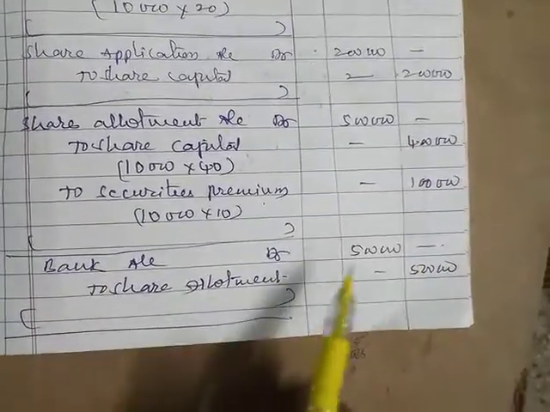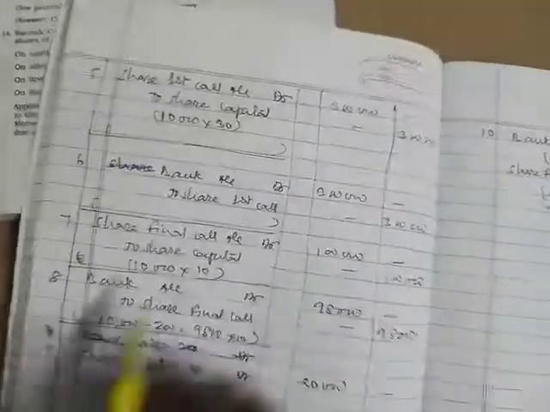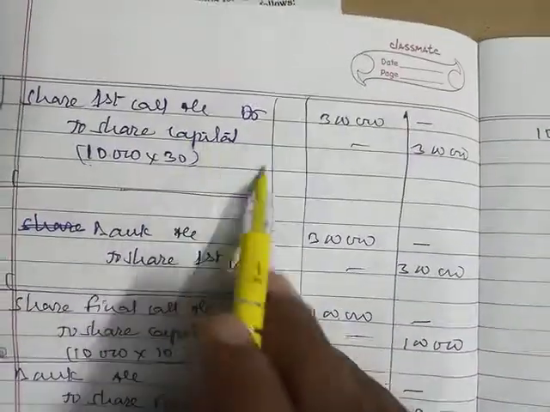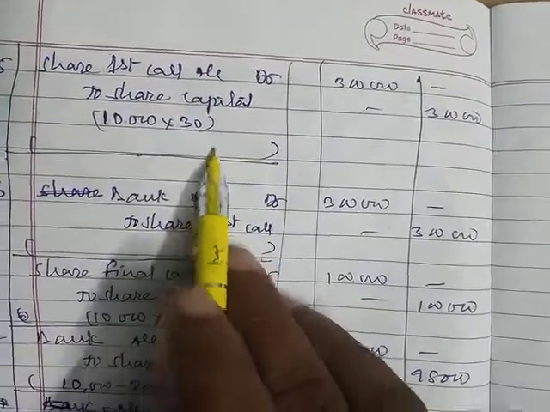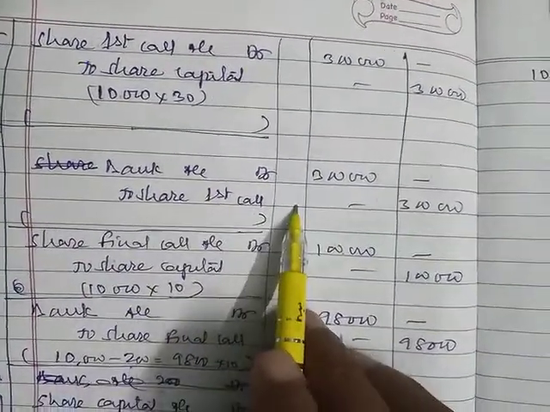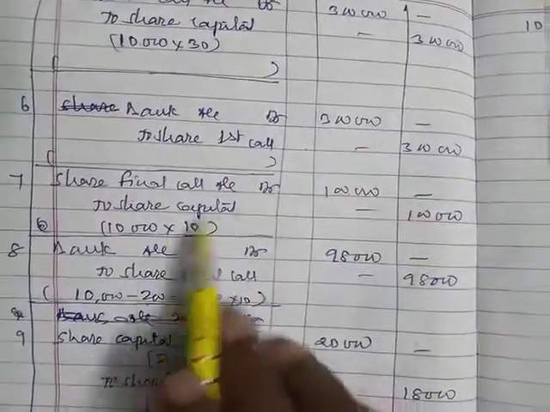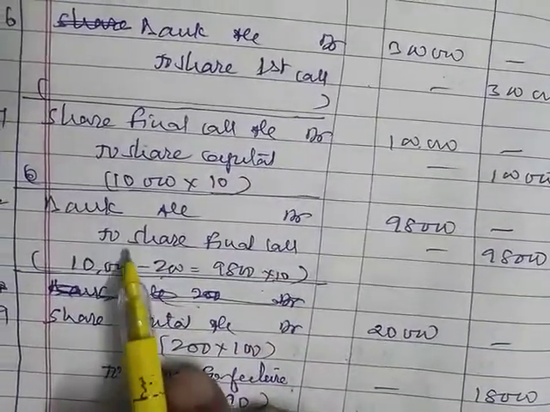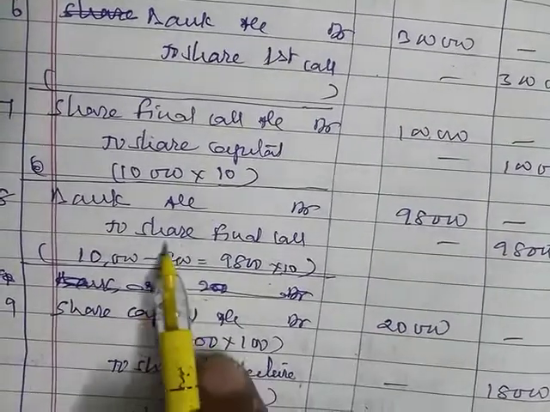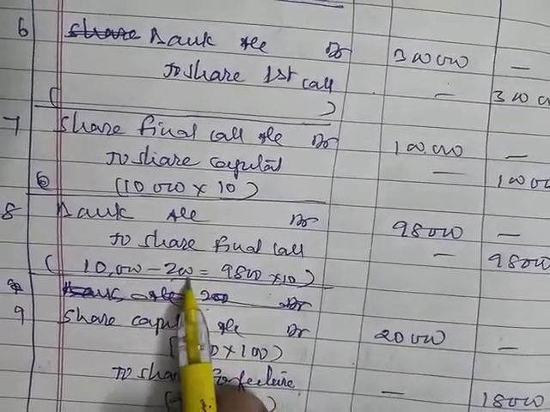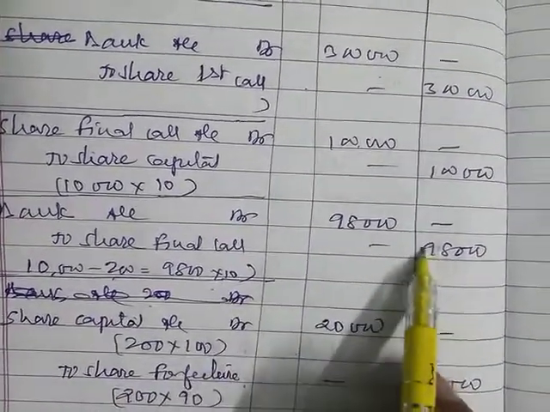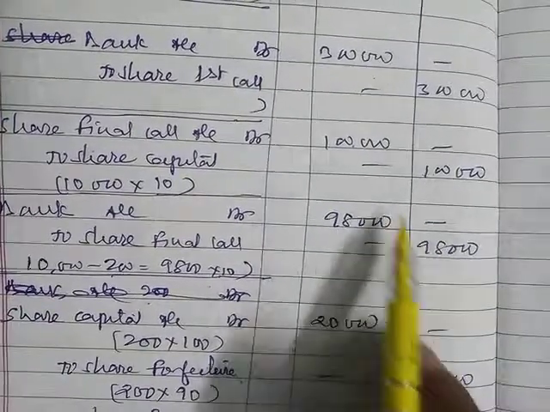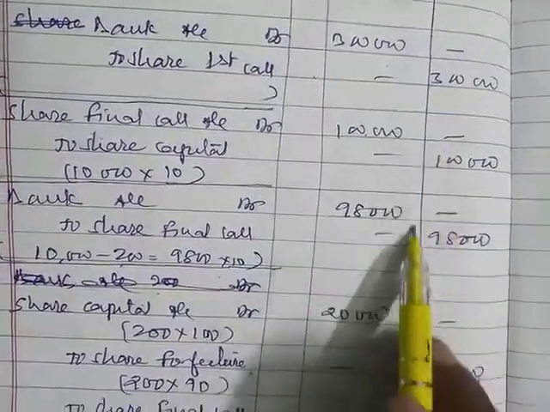And bank to share allotment as it is, there is no change in this entry. And then the first call also, share first call to share capital, 10,000 into 30 rupees each, and bank to share first call 30 rupees, and share final call to share capital 10 each. But in bank to share final call, 200 shareholders did not pay, so 9,800 into 10, that is 98,000 only. So 2,000 we could not receive.